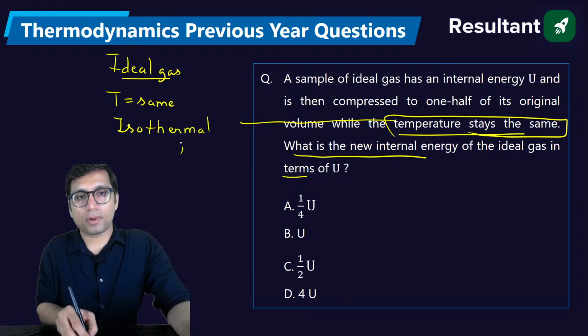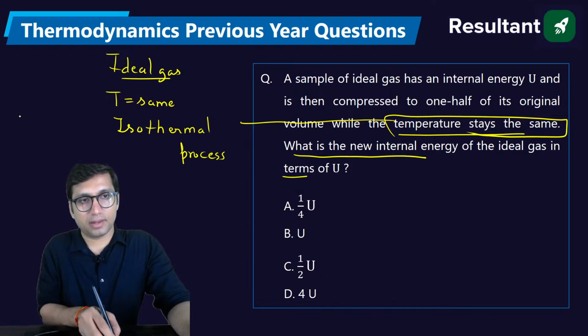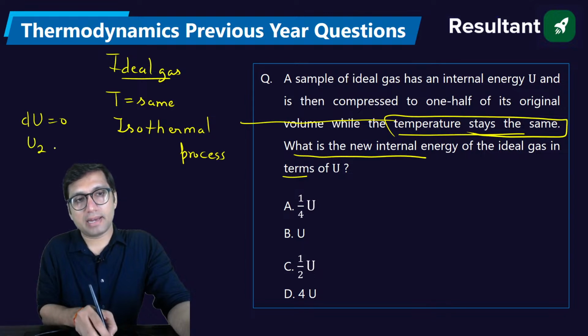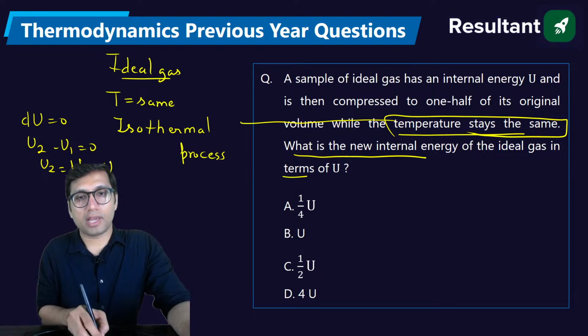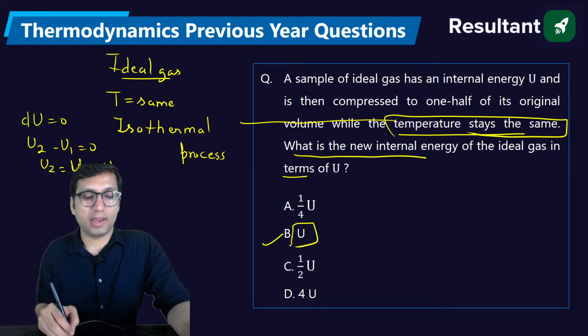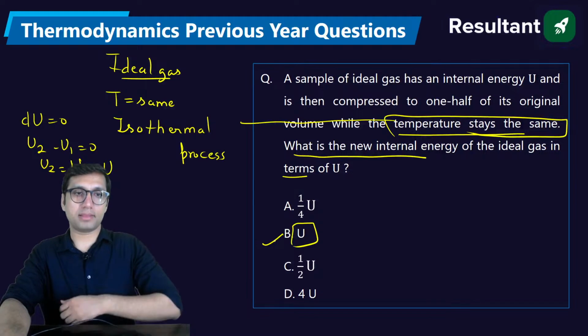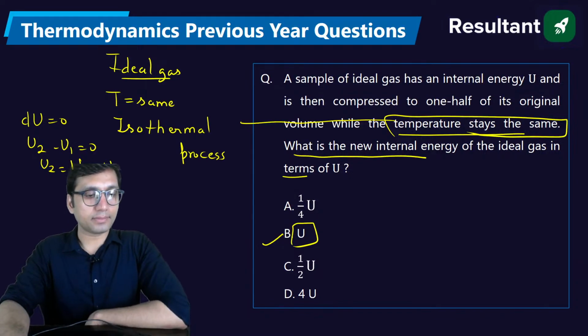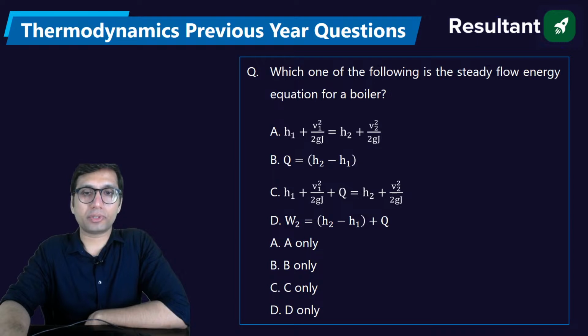और अगर isothermal process है तो situation में what will happen? We have just seen, internal energy change will be zero. That is, final minus initial internal energy change will be zero. Initial internal energy will be equal to final internal energy, दोनों इक्वल हो जाएगा. तो क्या रहेगा आपका? Internal energy will remain U. It will remain same. Okay? Clear to everyone? Next question.